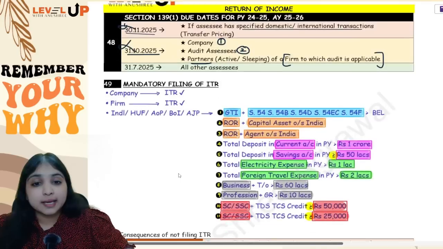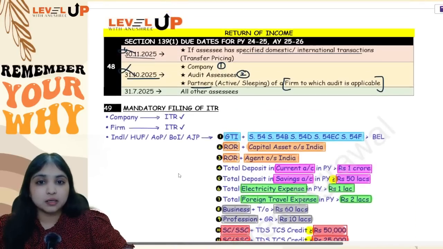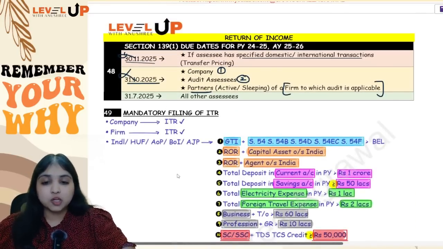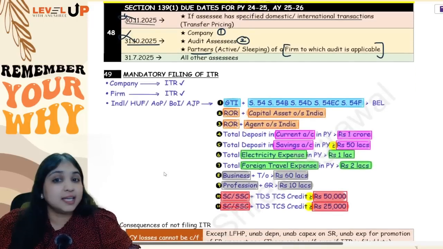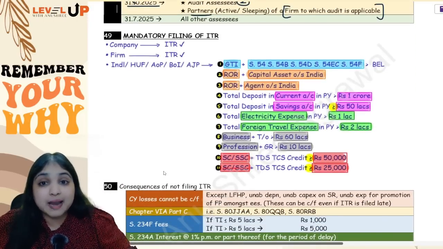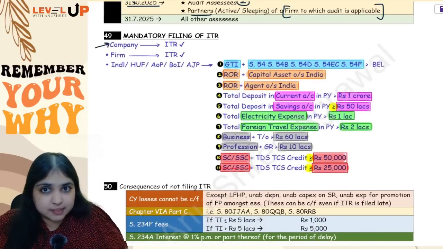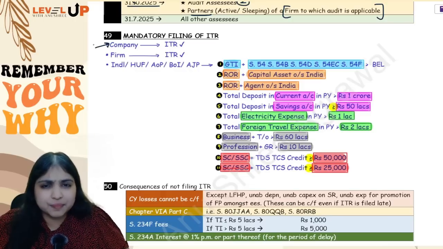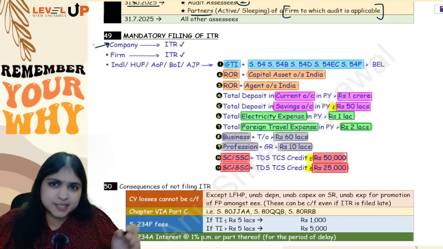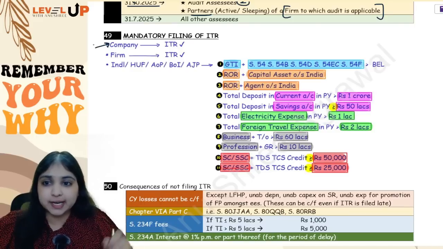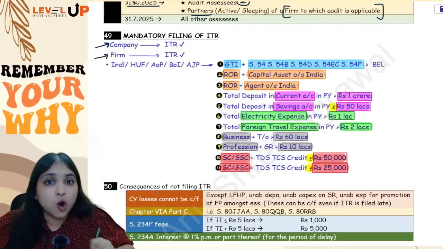Okay. Then comes your next adjustment under return of income, for which assessees ITR filing is mandatory. It is mandatory to file ITR for which assessees? Number one, for all companies, whether dormant company, active company, small company, listed company, doesn't matter. All companies have to file ITR. All firms, all partnership firms, LLPs also have to file ITR.